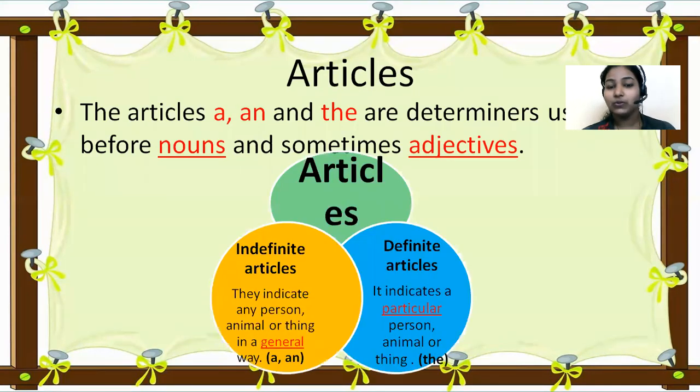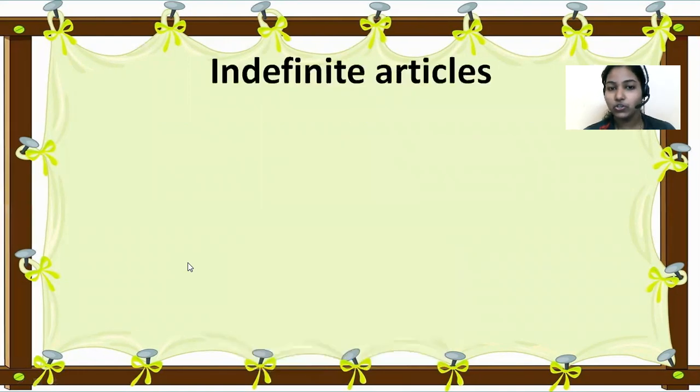We have two types of articles. Can you remember what they are? They are indefinite articles and definite articles. What are indefinite articles, children? Yes, as you told, they are a and an. What are definite articles? The. Up till this you learned in your lower classes, right? Now, where do you have to use these indefinite articles?